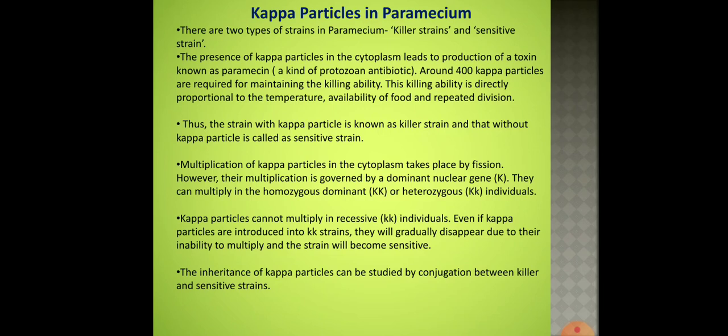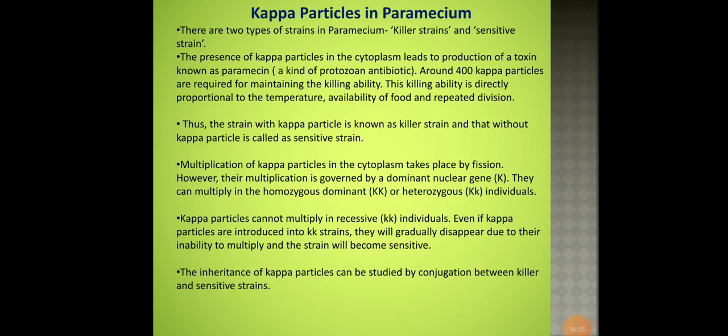These particles were called kappa particles, and these kappa particles had an ability to secrete an antibiotic kind of material known as paramecin. Now this paramecin has an ability to kill other Paramecia or other protozoans in its surrounding. So because of this, he named these strains of Paramecium the killer strain.